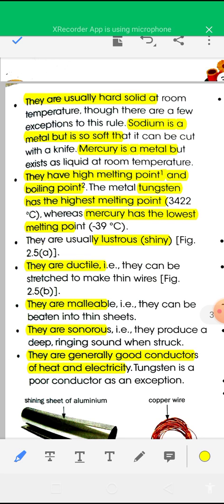So, the characteristics of metals: they are generally hard, they have a high melting point and boiling point, they are usually lustrous, they are ductile, they are malleable, they are sonorous, and they are generally good conductors of heat and electricity.